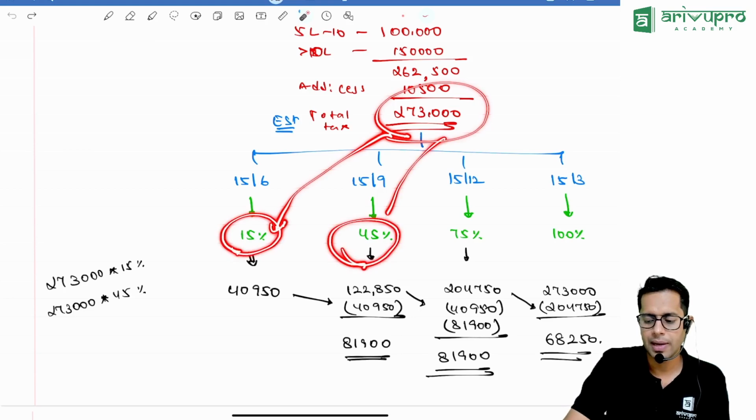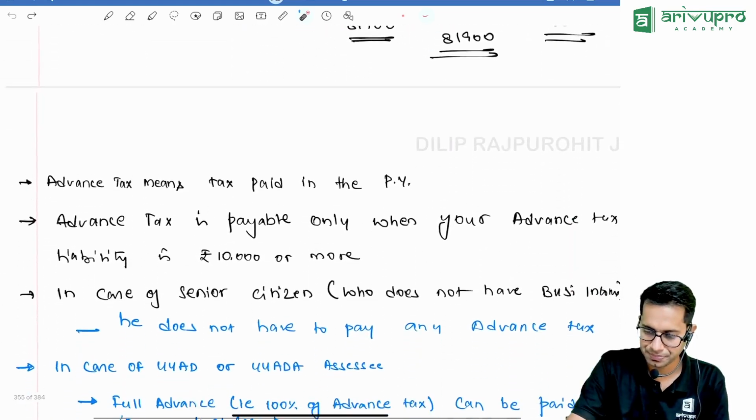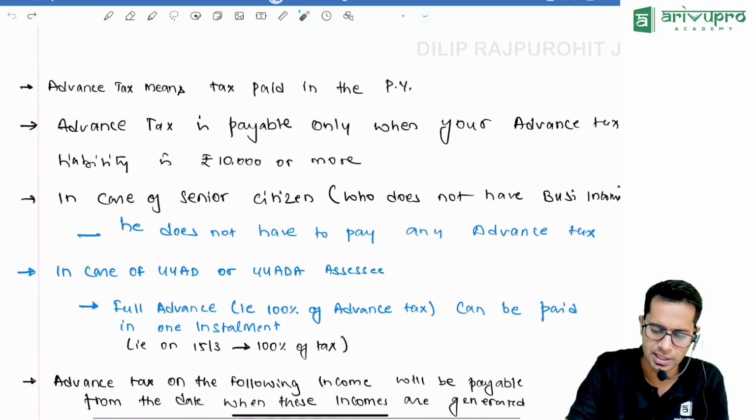45% of that you should pay by 15th of September, 75% you should pay by 15th of December, and 100% you should pay by 15th of March. Now, let us read some provision.